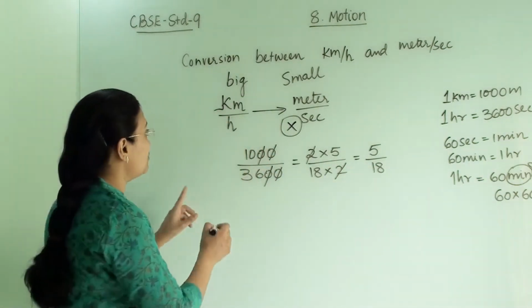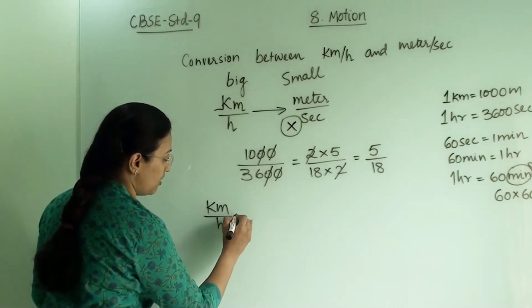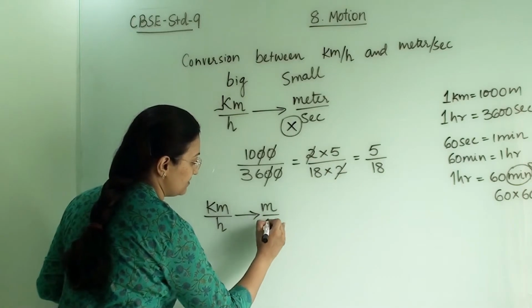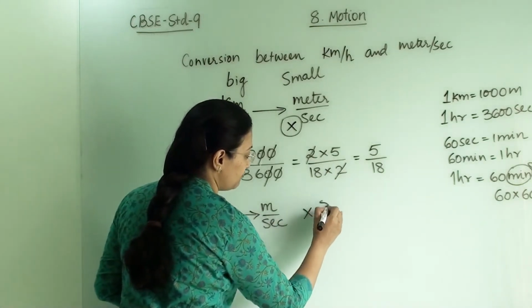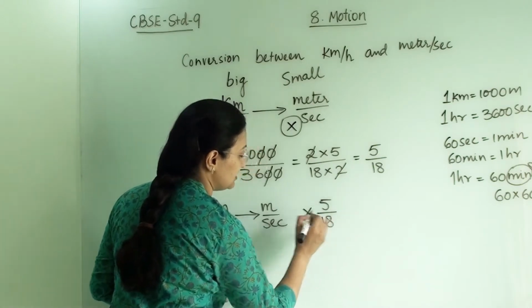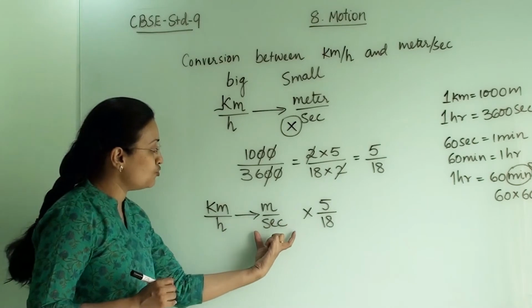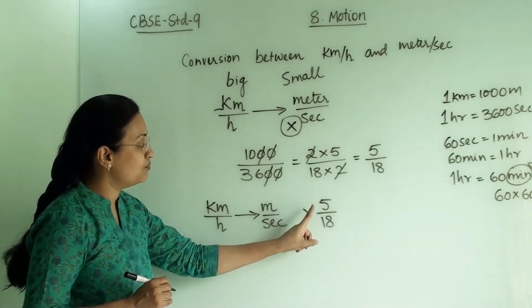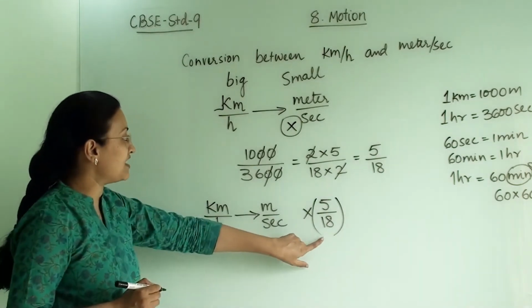So when you are converting from kilometer per hour to meter per second, you only have to multiply by 5 by 18. How 5 by 18?